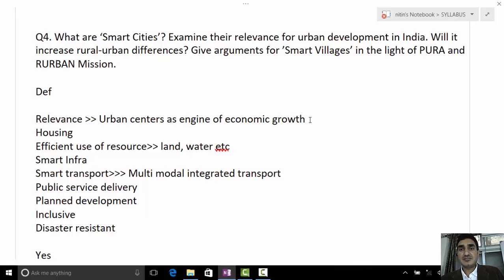But it says examine the relevance for urban development in India. Urban development. So see, what do you mean by urban development? Urban infrastructure, connectivity, housing, then public service delivery as well, sanitation, drinking water, all these services. It also includes strengthening of urban local bodies. Many people would have missed this point.